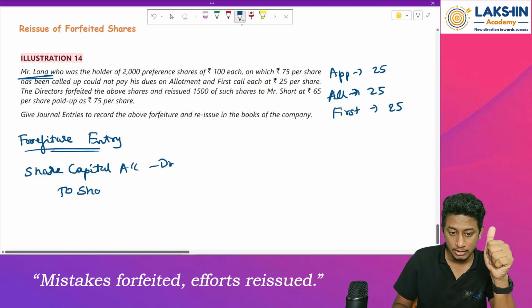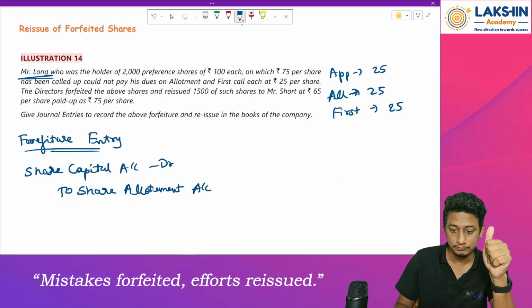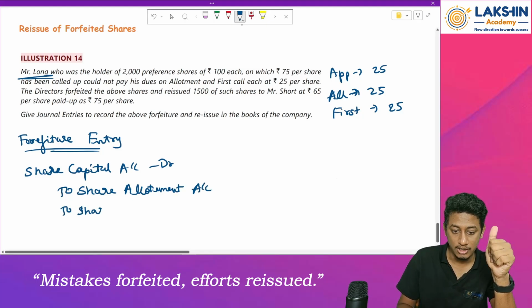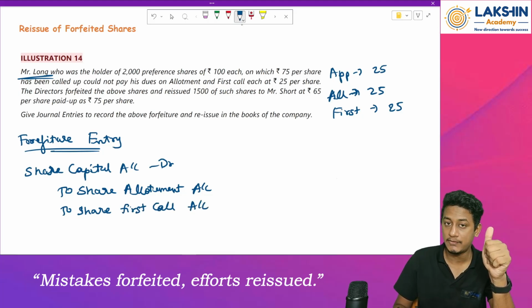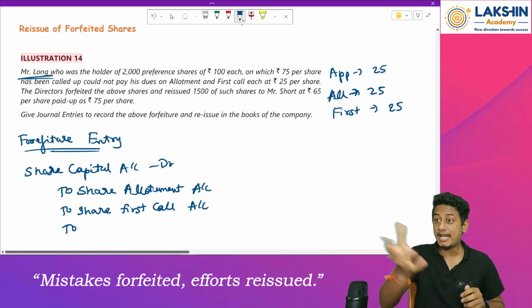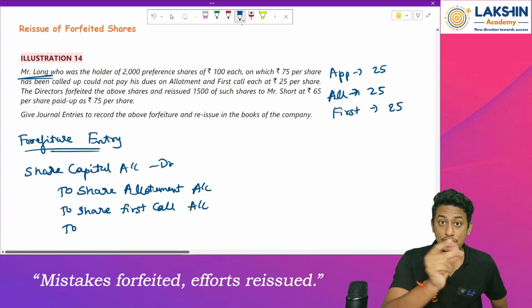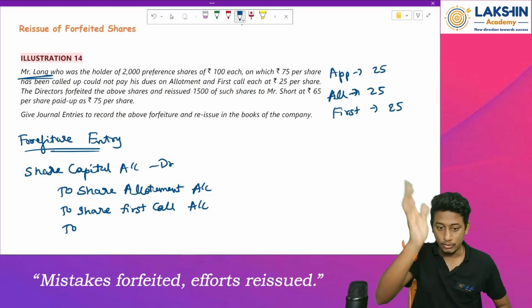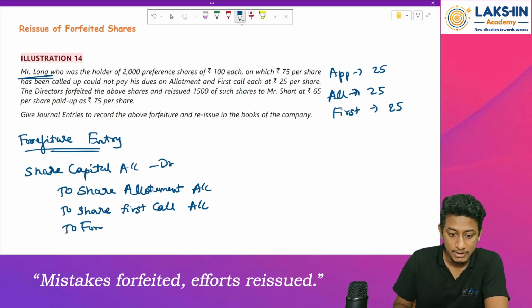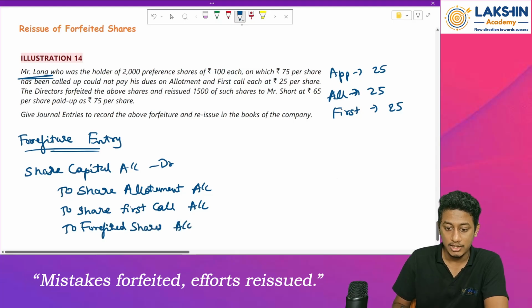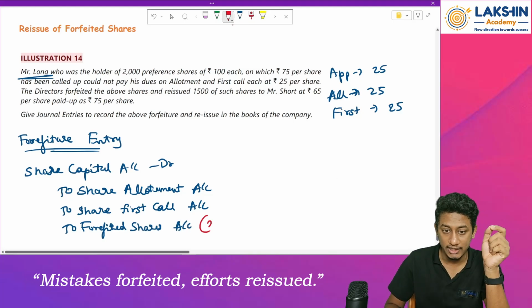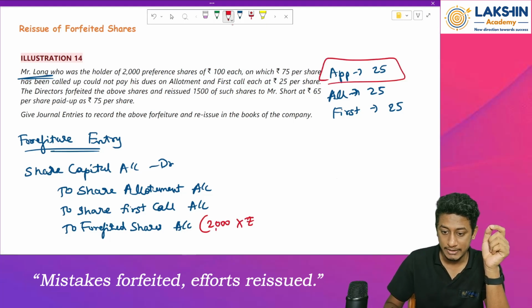To share allotment account. Then to share first call account, because all the calls and allotment entries are already passed before. Remember? Okay. To what? He has paid me application money, right? So will I pay him back? No. So that will be forfeited. That will be to forfeited shares account. Now let's find the amount. How much is forfeited on 2000 preference shares? Rupees 25 per share.